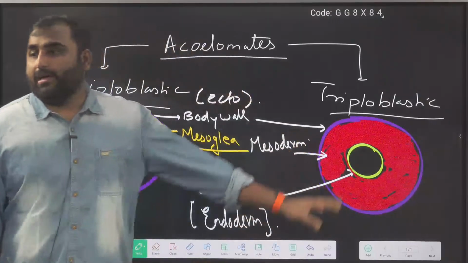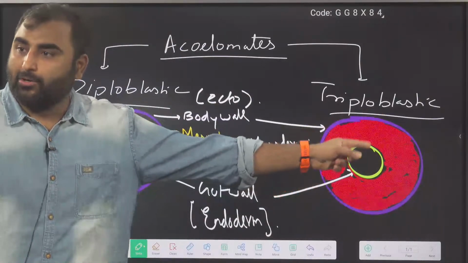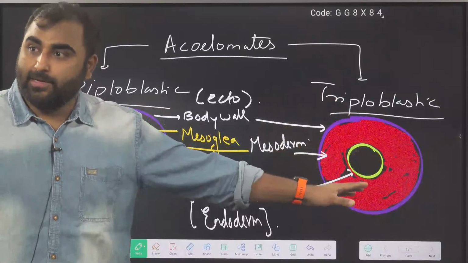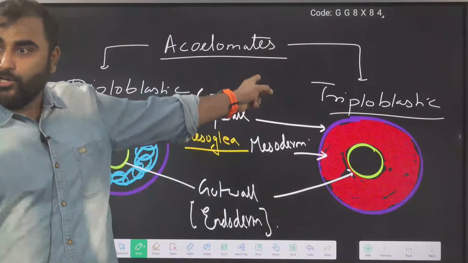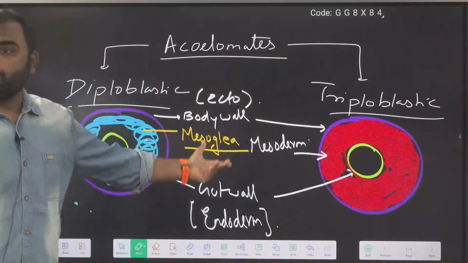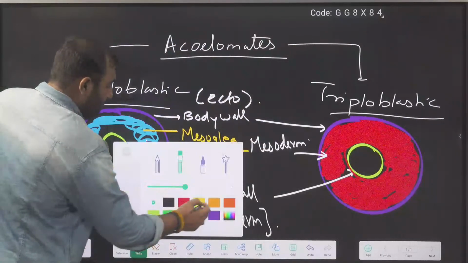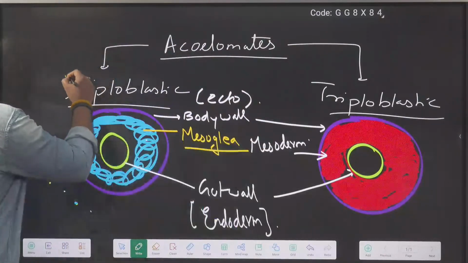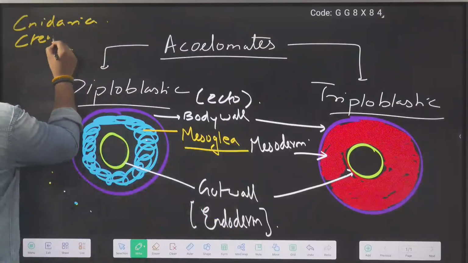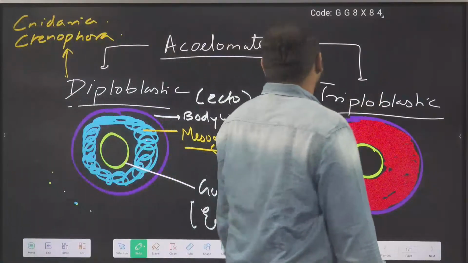Now if you see carefully, the mesoderm is not going to split here. Body wall, ectoderm, gut wall, endoderm, mesoderm in between them, but the mesoderm is not splitting. That's why I'm saying acoelomate. Acoelomate means no body cavity. Diploblastic organisms don't have mesoderm; they have mesoglea in its place. So which organisms will I put in diploblastic? In diploblastic, I shall write Cnidaria and Ctenophora. These two groups.